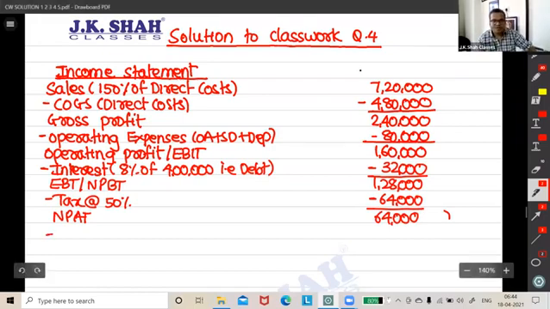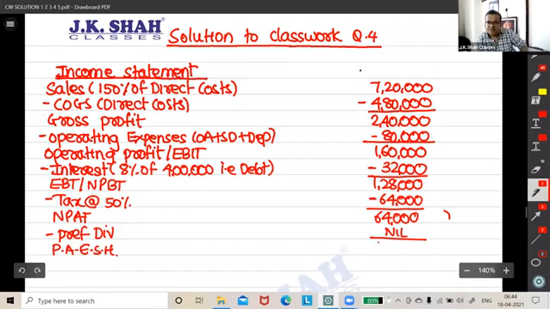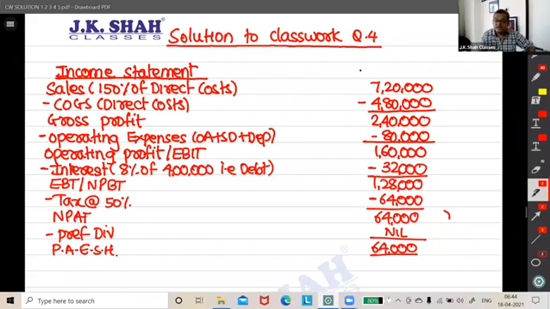Less what? Preference dividend. Nil. Why nil? Is it written anywhere that we are going to finance using preference capital? No, obviously not. So preference dividend is nil, therefore profits available for equity shareholders are the same. Correct? Yes, for this we need no returns on equity formula. We have no PAT upon equity shareholder funds.